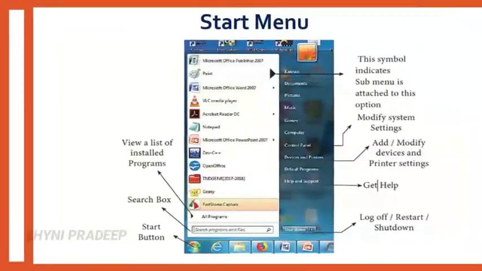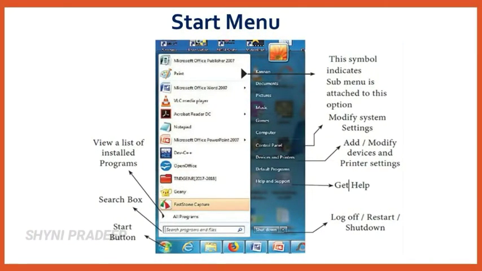Next, let us see about start menu. See here, this is the start button. This start button is available in the lower left hand corner. When you click this start button, the start menu will appear. Using the start menu, you can start any application.